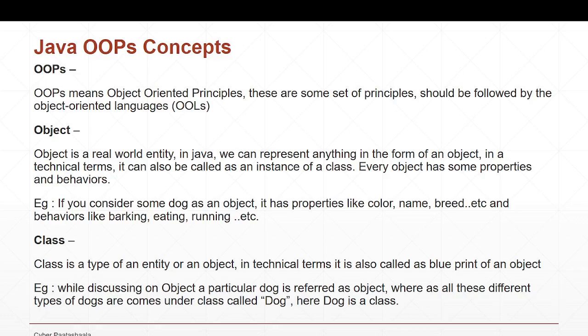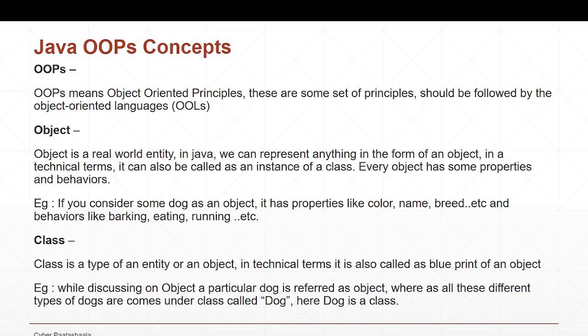We also have some behaviors: it can bark, it can eat, it can run, it can jump. These are all the behaviors, nothing but the functionalities of a dog. So I'm repeating the same thing again.